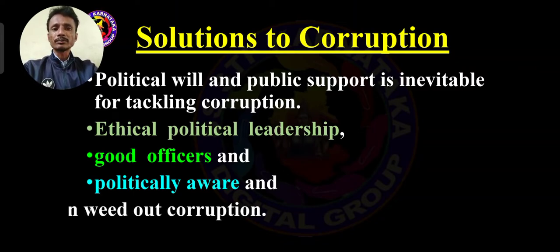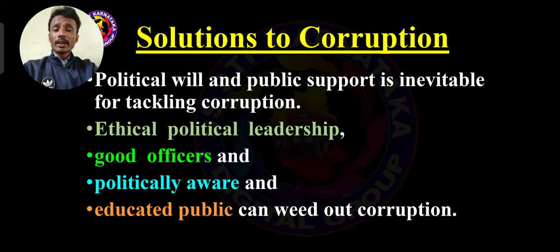So that is educated public can weed out corruption, remove the corruption. Weed out means remove. Who? Educated. One educated person creating awareness to lakhs of people, crores of people. So educated public can weed out corruption. So ethical political leadership, good officers, politically aware and educated public can weed out corruption. These are the few steps to avoid corruption.